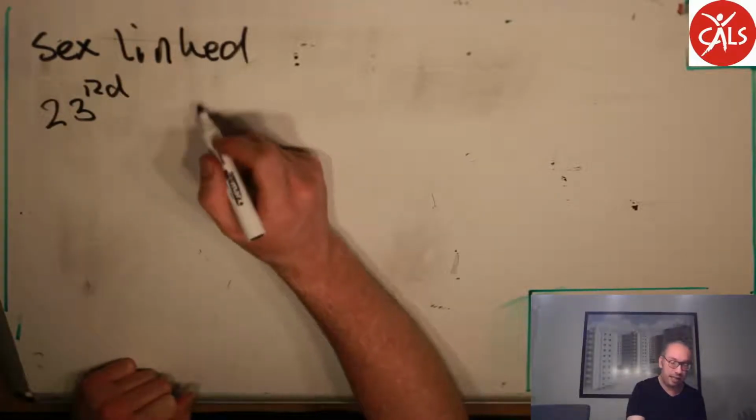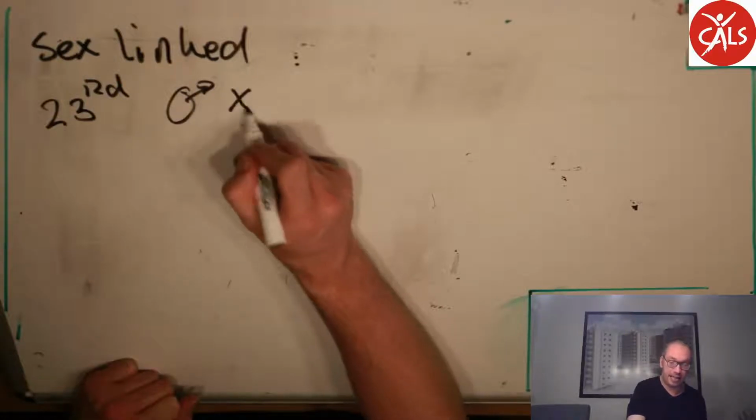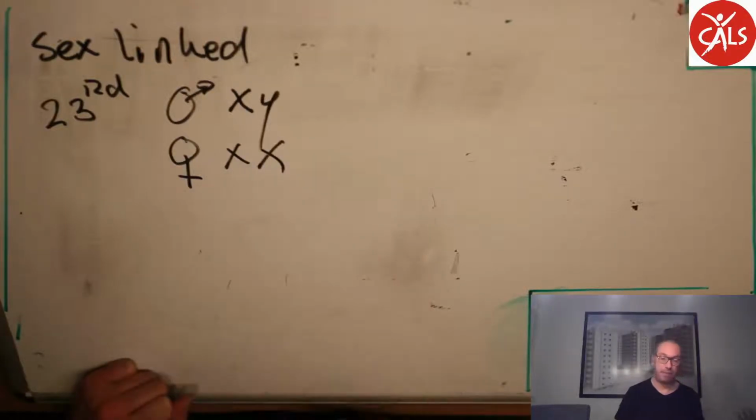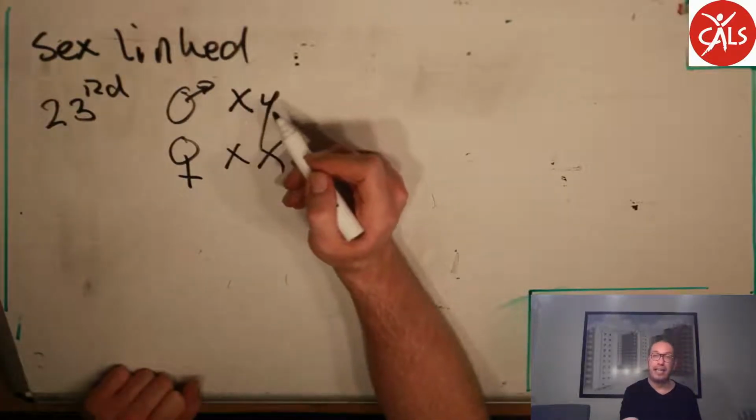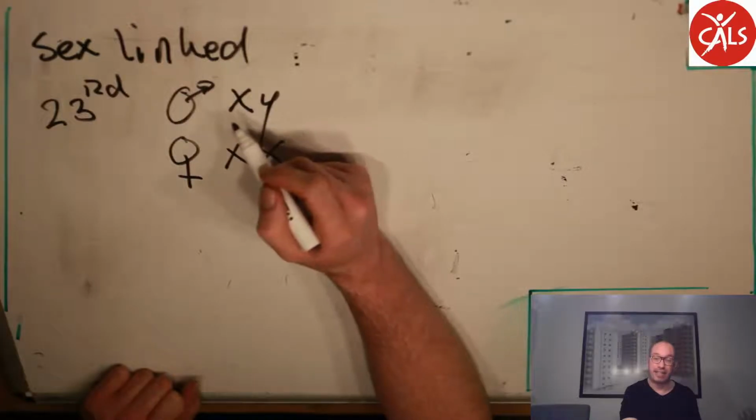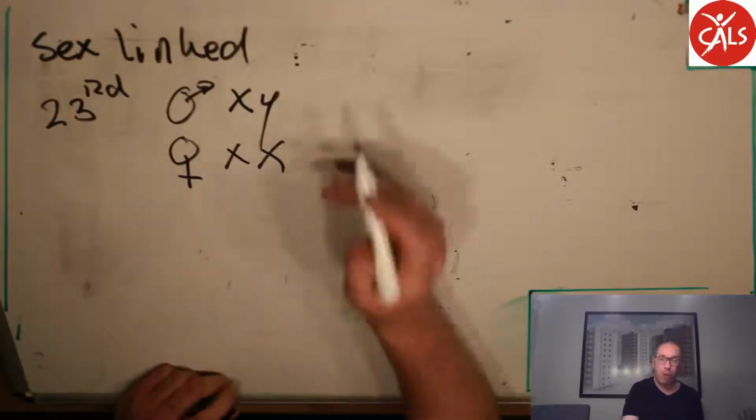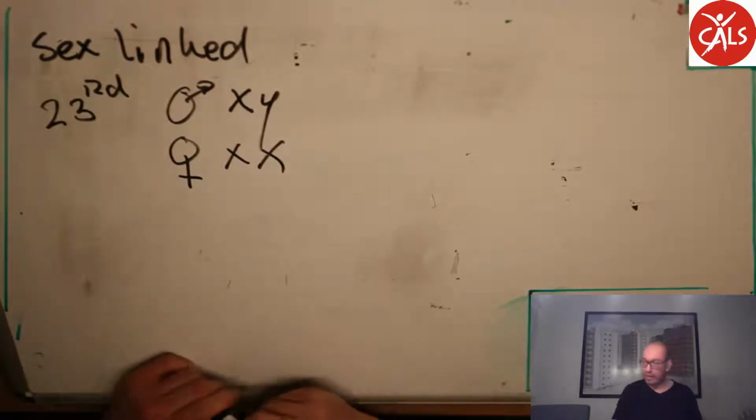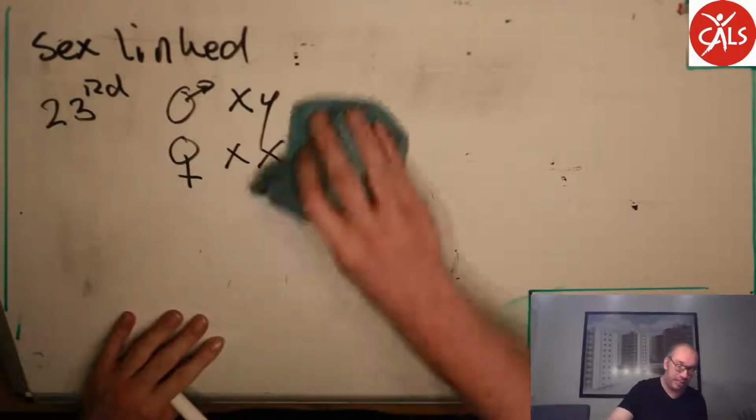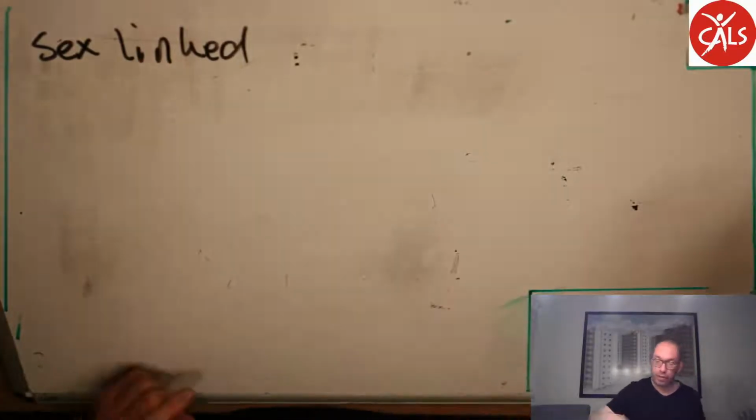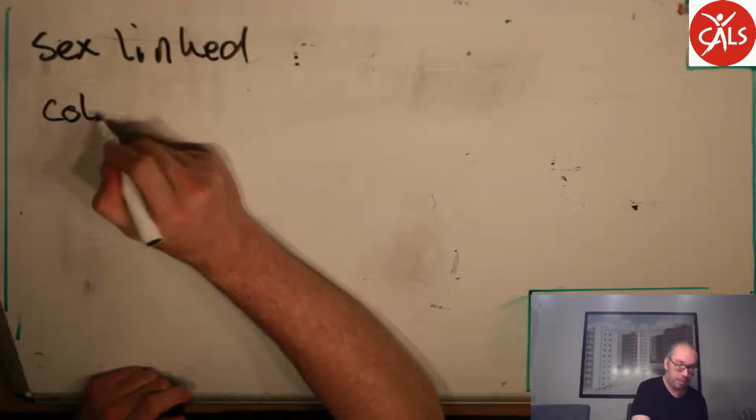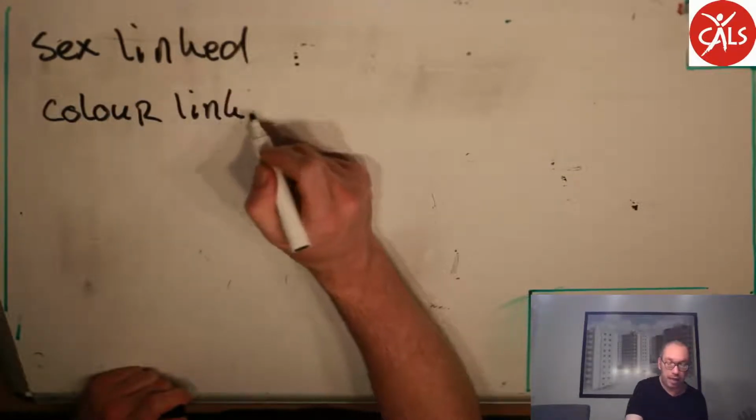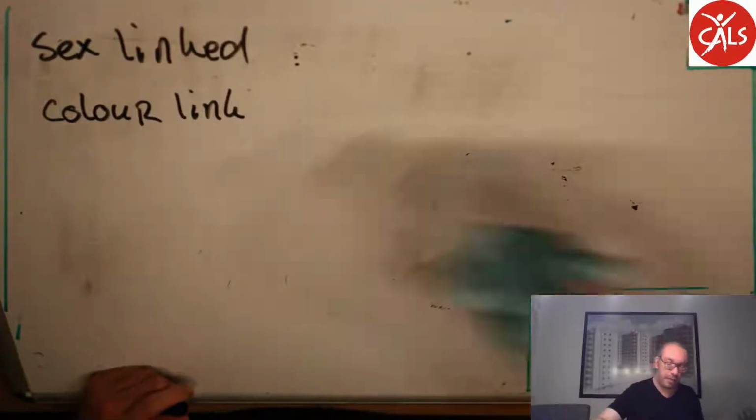pair in boys is the XY. In girls, this is the XX. And you know that the Y is an incomplete X. So there are almost no traits, no genes on the Y chromosome. And that makes it important in this case, because I'm going to explain color blindness to you. And color blindness is a sex-linked disease.